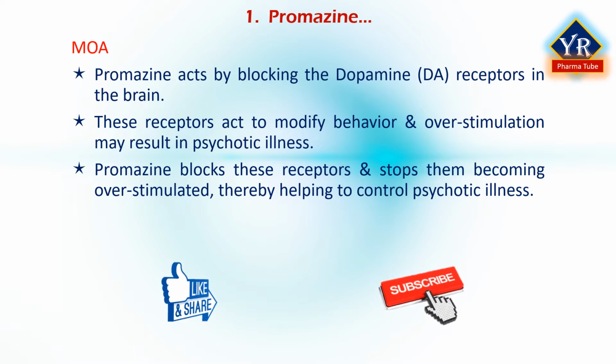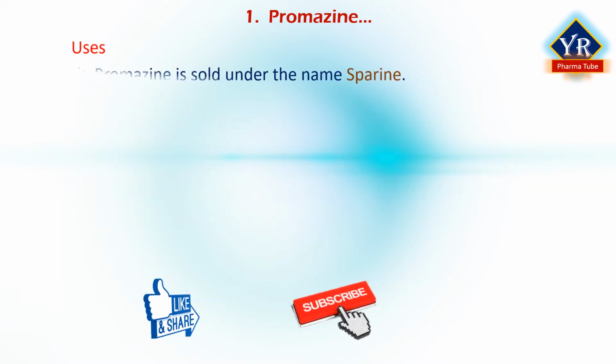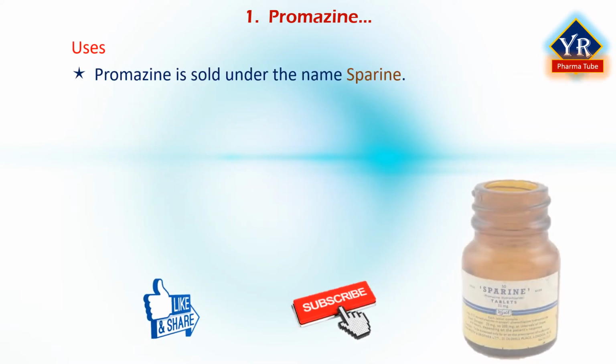It has weak extrapyramidal and autonomic side effects, which leads to its use in the elderly for restless or psychotic patients. Its antipsychotic effect is also weaker and it is not useful in general psychiatry. Promazine is sold under the brand name Sparine.